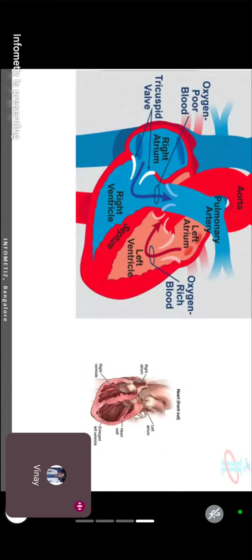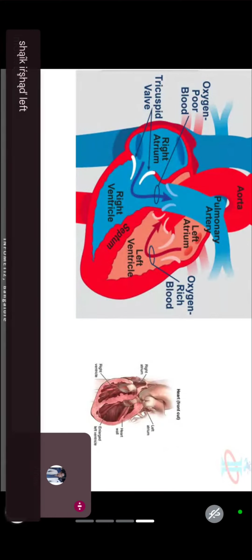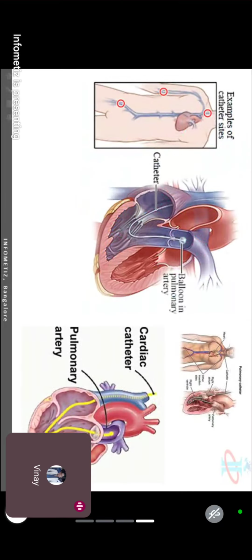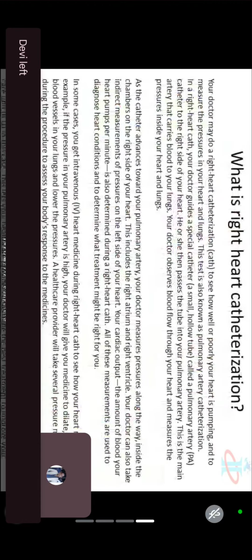Pulmonary means lungs, so the pulmonary artery gives blood to the lungs. And then we have the aorta, the curved organ at the top, known as the largest artery. We'll come to that in cardiology surgery, don't worry.